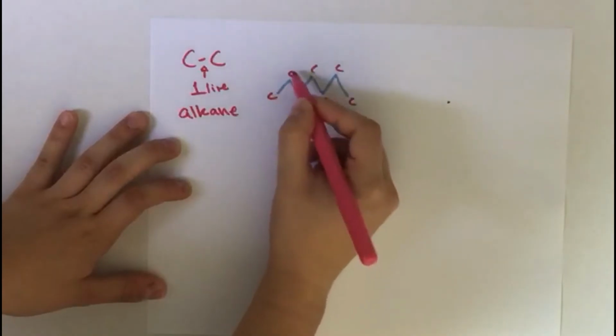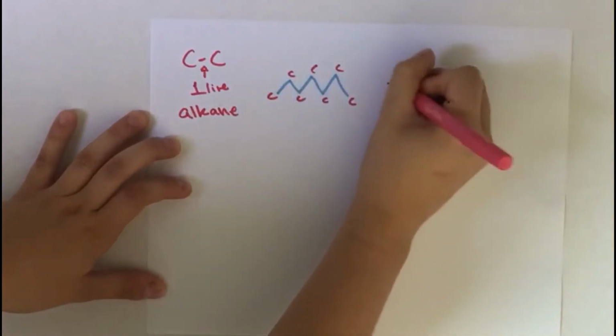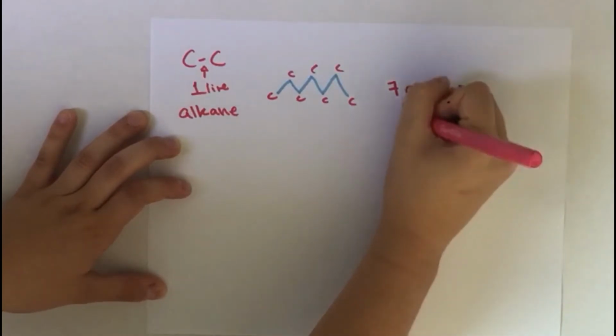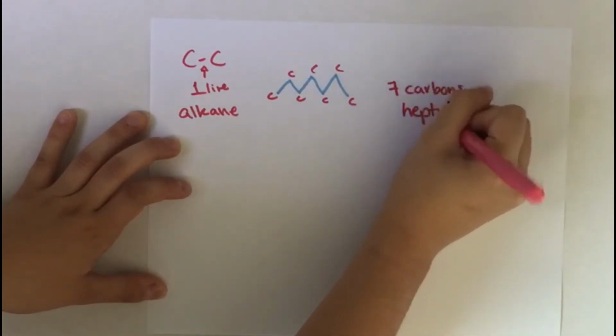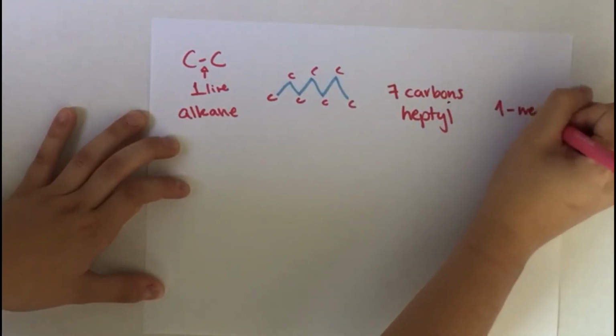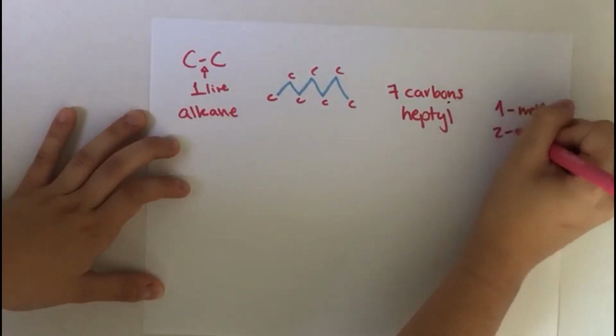So you've got 1, 2, 3, 4, 5, 6, 7. 7 carbons are called hept. Just like 1 carbon is meth, and 2 is eth.